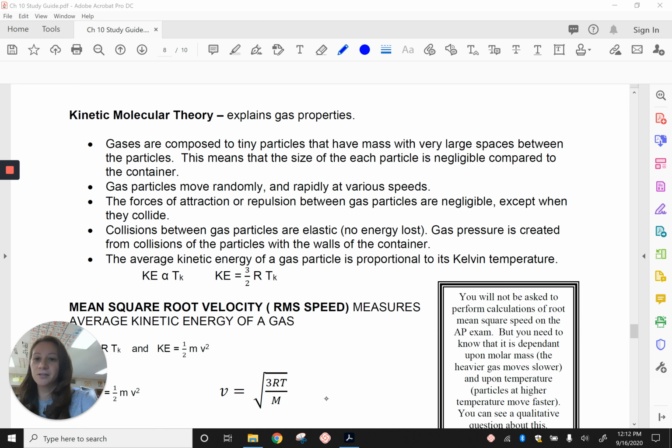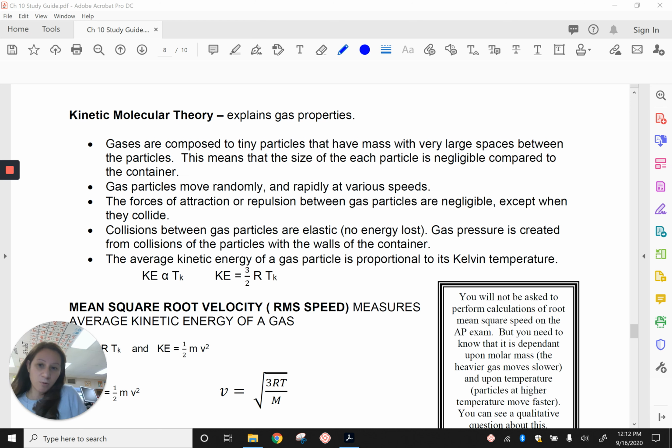Next statement says the forces of attraction or repulsion between gas particles are negligible, except when they collide. So gas particles do attract each other. Any two bodies that have mass will attract each other, or if their electron clouds touch, they repel each other, right? So gas particles normally attract each other. We call those interparticle attractions, intermolecular forces.